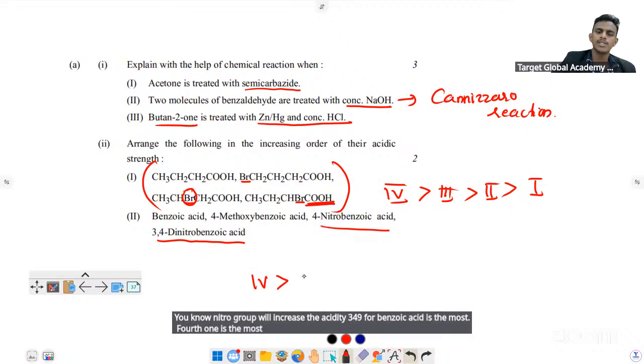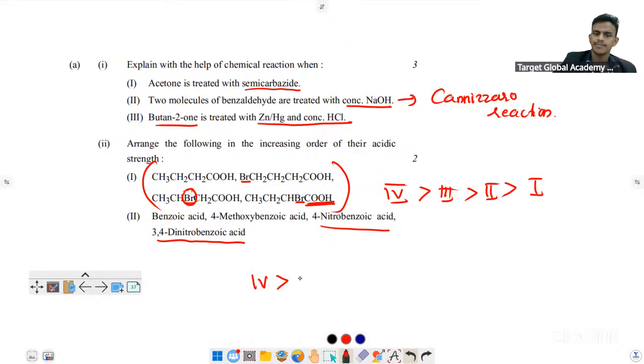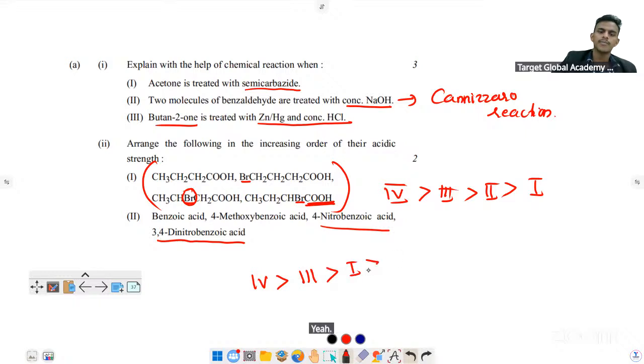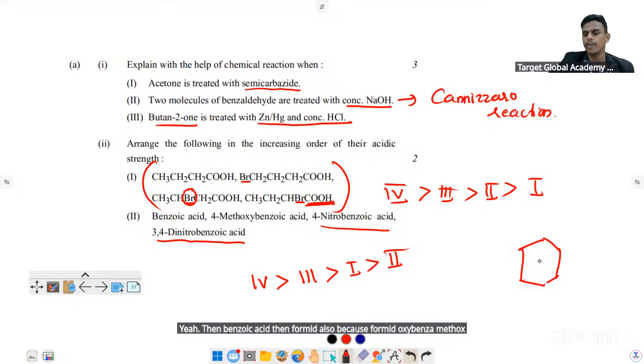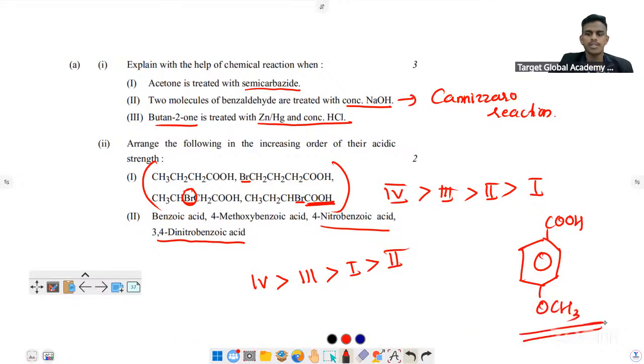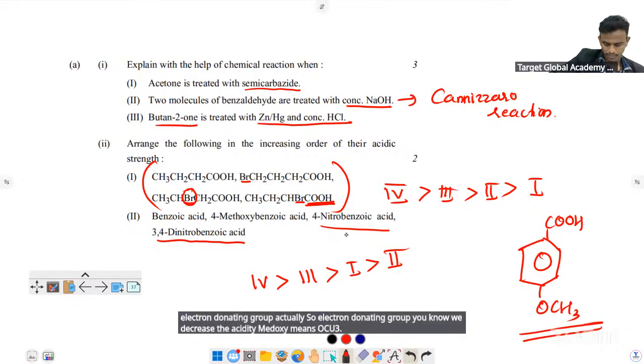Then 4-nitrobenzoic acid, right? Yeah. Then benzoic acid. Then 4-methoxy, because 4-methoxy is an electron donating group actually. So an electron donating group will decrease the acidity. Methoxy means OCH3. Clear?